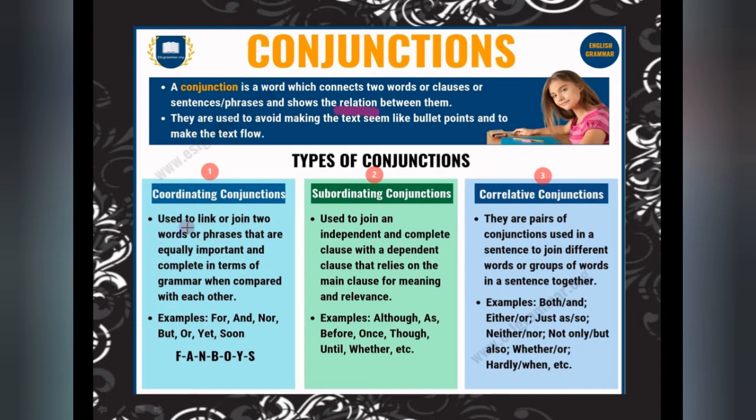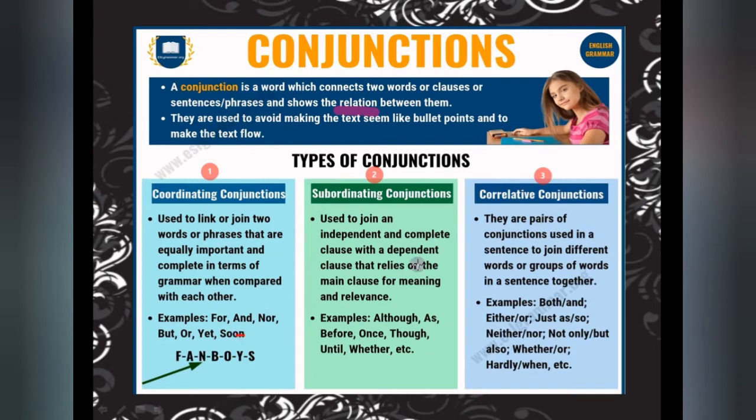Complete in terms of grammar means after using them you fulfill all the rules of grammar. And the very important trick is FANBOYS: F for, A for and, N for nor, B for but, O for or, Y for yet, S for so. It's not soon at all, that is so.